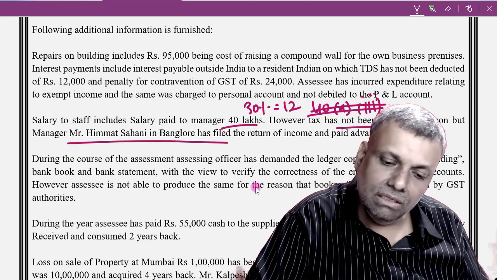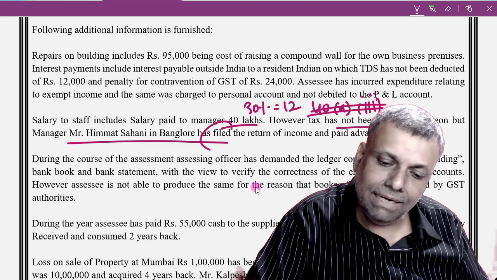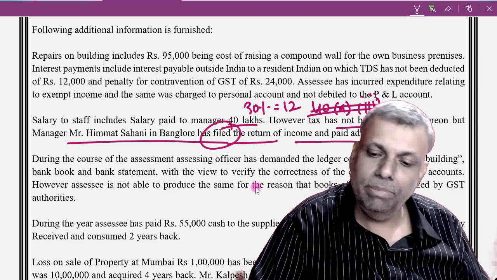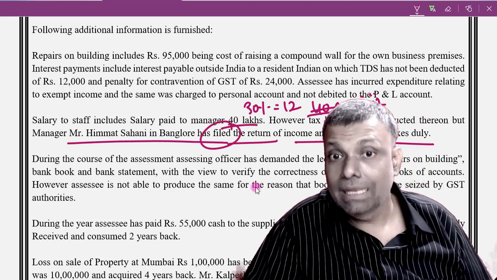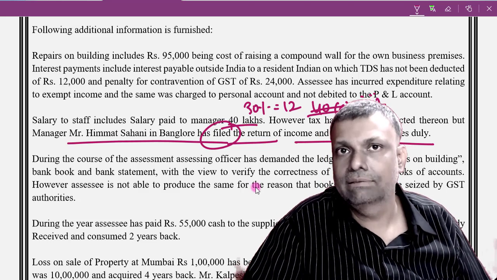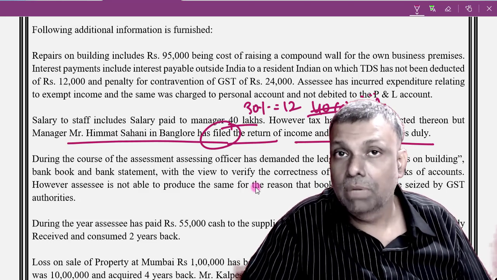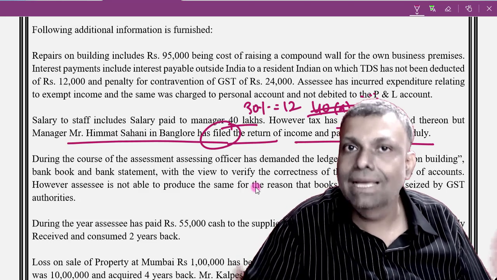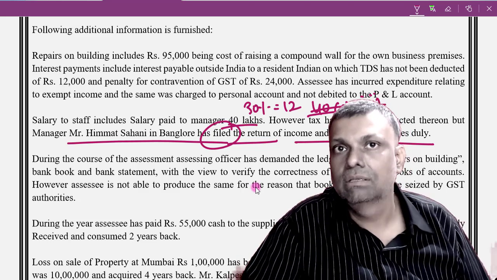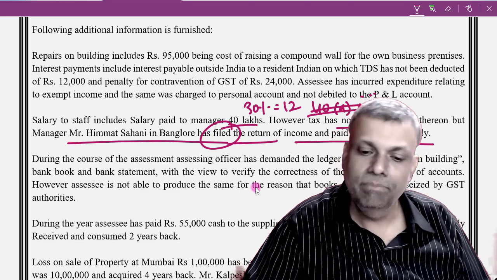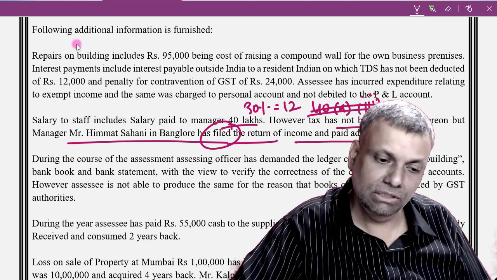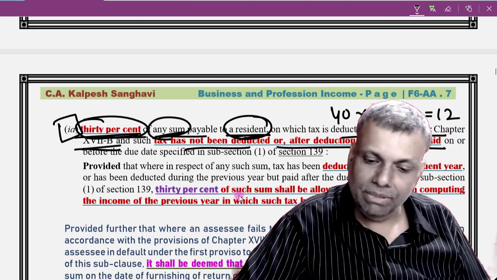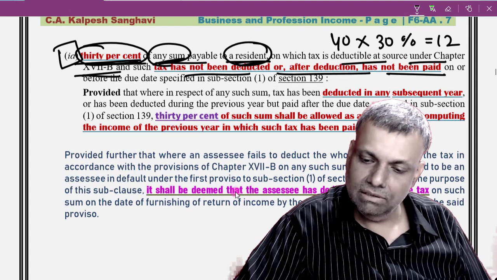Now Mr. Himmat in Bangalore has filed the return and he has already paid the advance taxes duly. That means the tax on these 40 lakhs is already paid, but the employer has not deducted the tax, but the employee himself from his pocket he has paid the taxes. Okay, so this is a unique situation. Okay, and that particular situation is covered, see here,